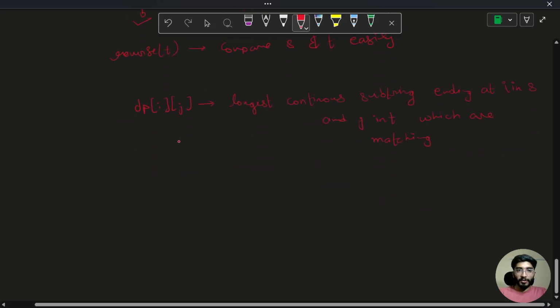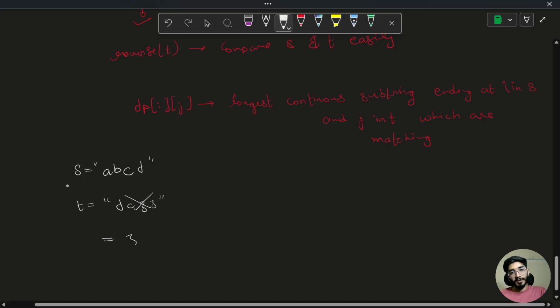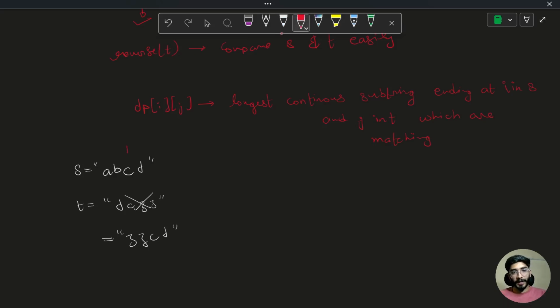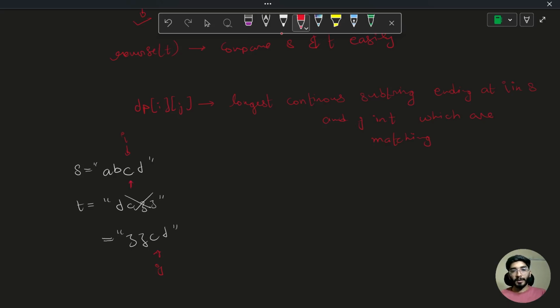What does this mean? So if my string S is this, which is A, B, C, D, and initially my T was D, C, Z, Z, but after doing this, I will reverse this and it will be Z, Z, C, D. So what I'll do is I'll keep track of my I, I'll keep track of my J, and my dp of ij will store the longest continuous substring ending at I, ending at I means this, and J here, which are matching, which will be C and C for both of them.